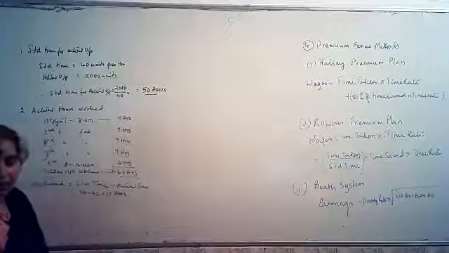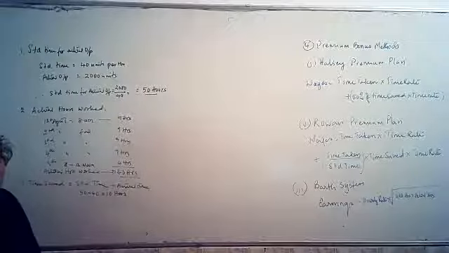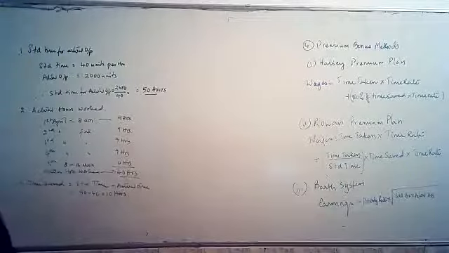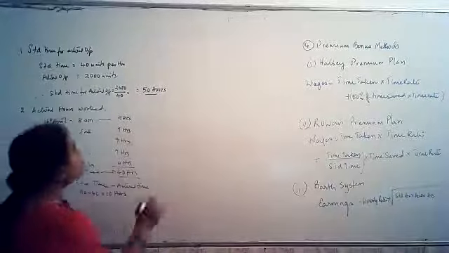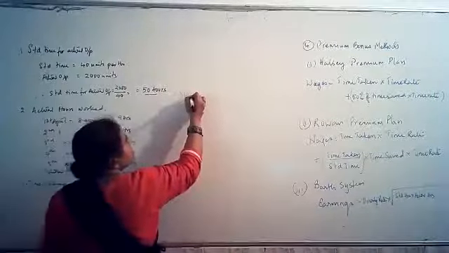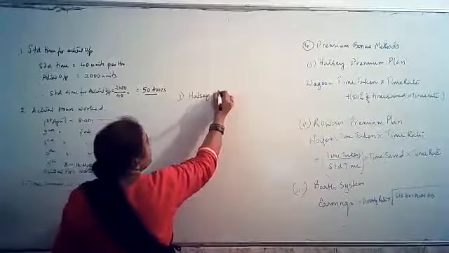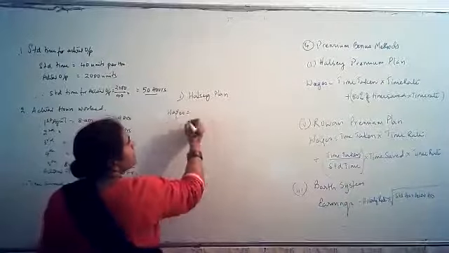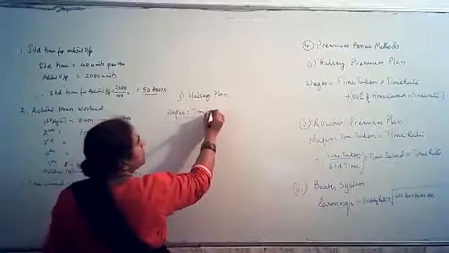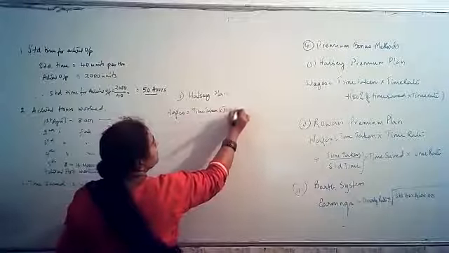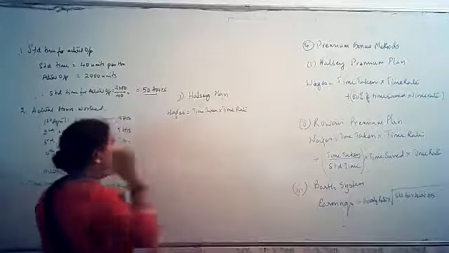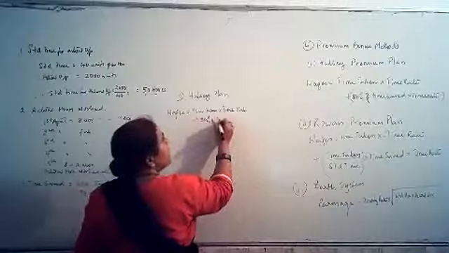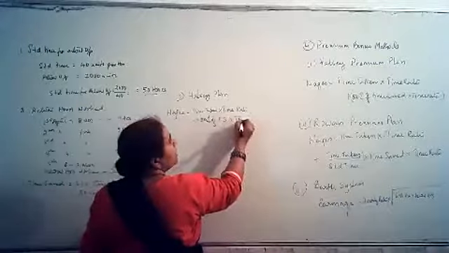Let's now calculate the total wages, how he is supposed to be paid under Halsey and Rowan. First we will calculate as per Halsey and next as per Rowan plan. First is the Halsey plan. Halsey plan wages is equal to time taken into time rate plus 50% of time saved multiplied by time rate.